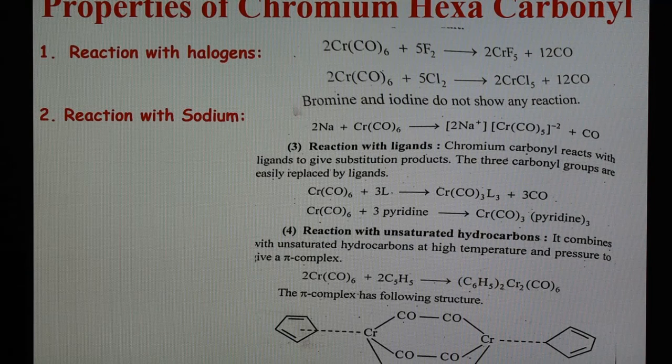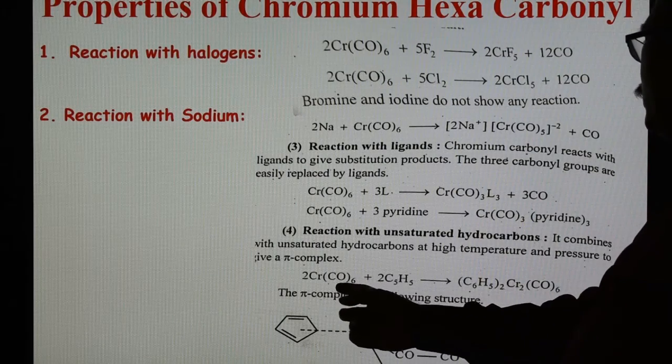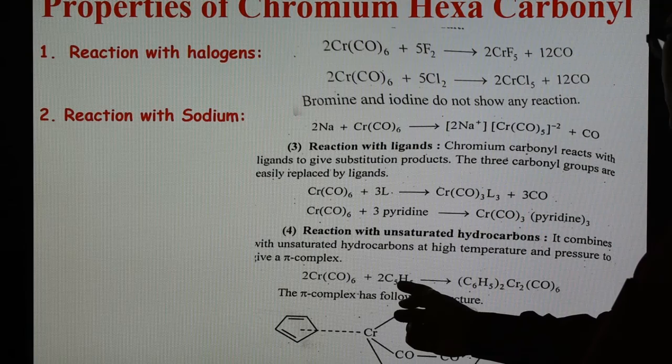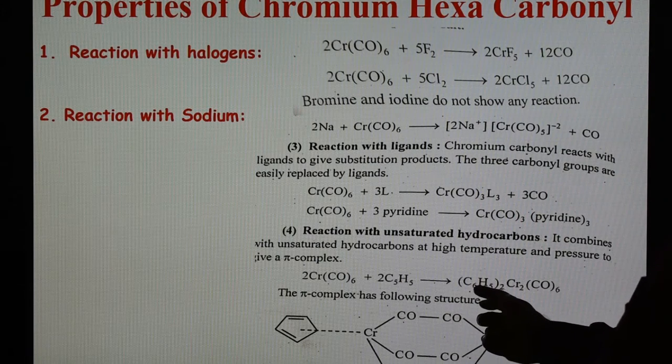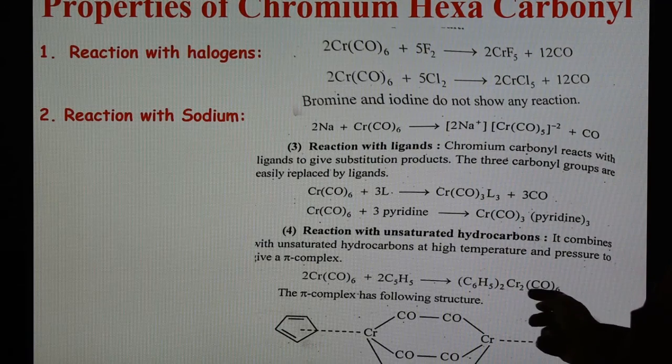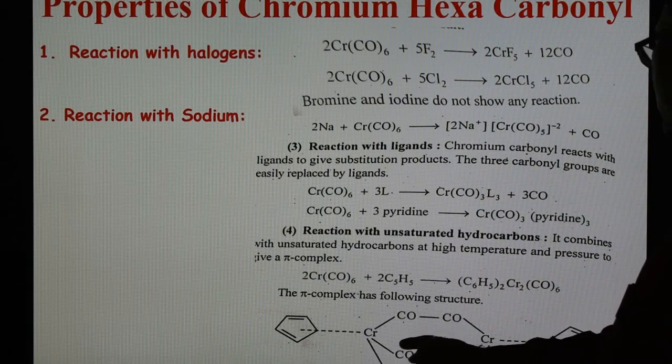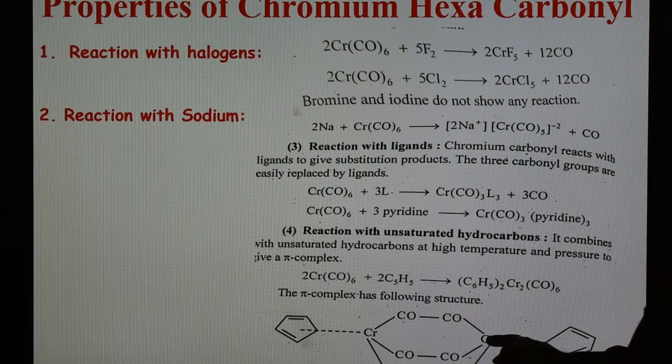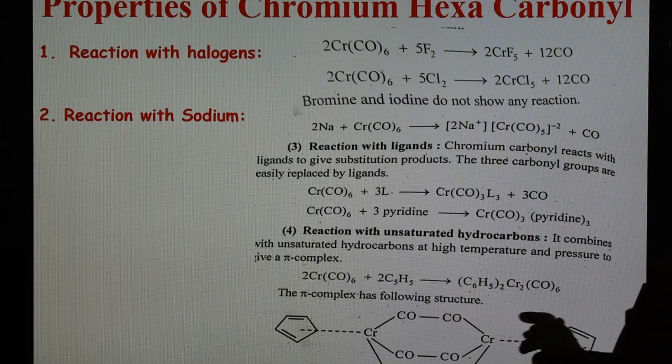And the fourth reaction is the reaction with unsaturated hydrocarbon. Chromium hexacarbonyl combines with the unsaturated hydrocarbon at high temperature and pressure forming pi complexes. So here Cr(CO)6 reacts with benzene, C6H6, forming Cr(C6H6)2 and CO. The structure of this pi complex is shown here: the chromium, the 6 CO groups, 1, 2, 3, 4, 5, 6, and 2 phenyl groups.